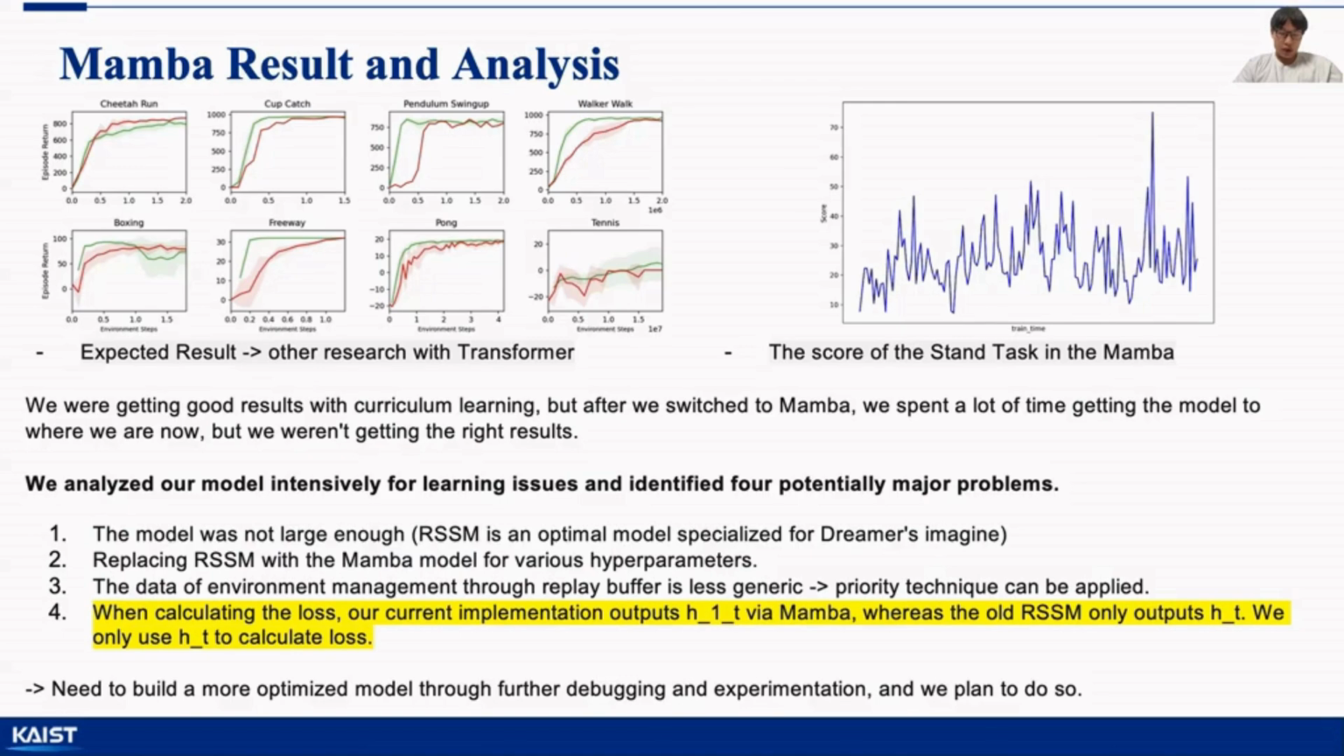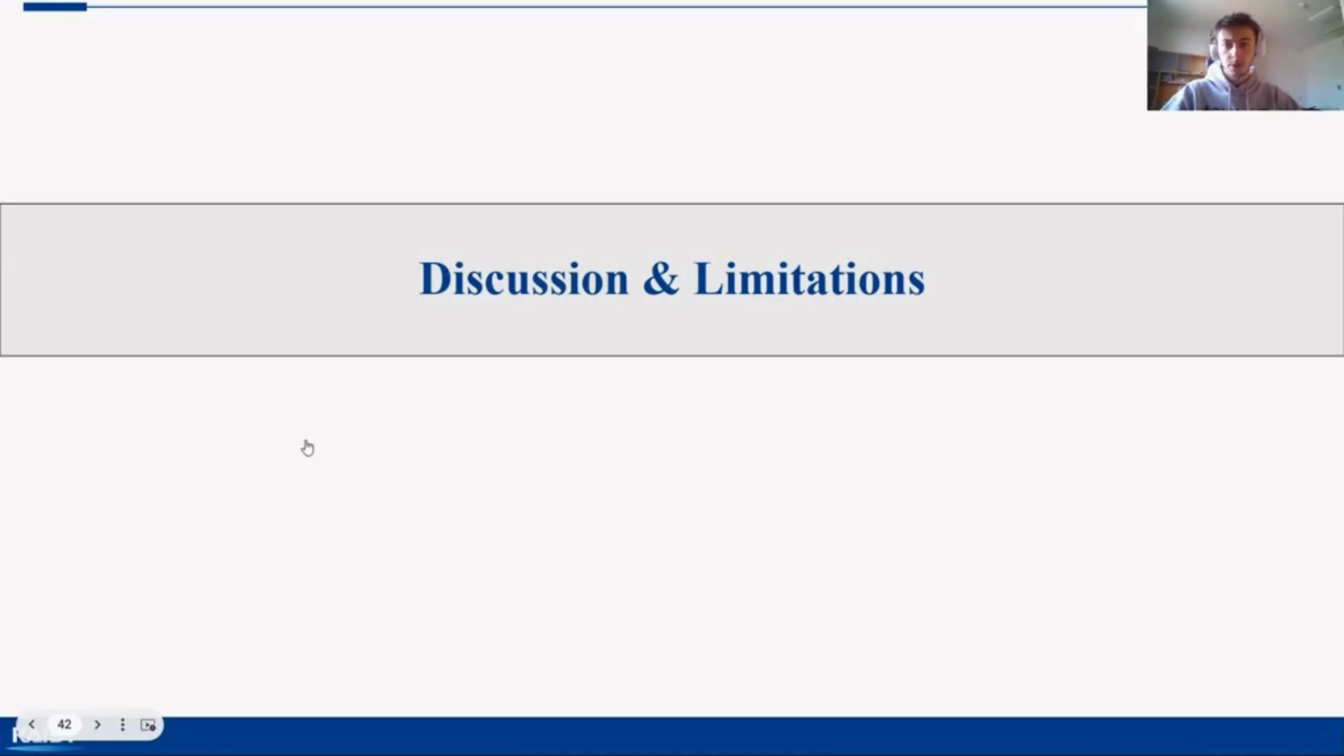We put in a lot of effort and succeeded in replacing the old RSSM with Mamba. We think we need to build a more optimized model with further debugging and experiments. This part, we will talk about the limitations of our project.